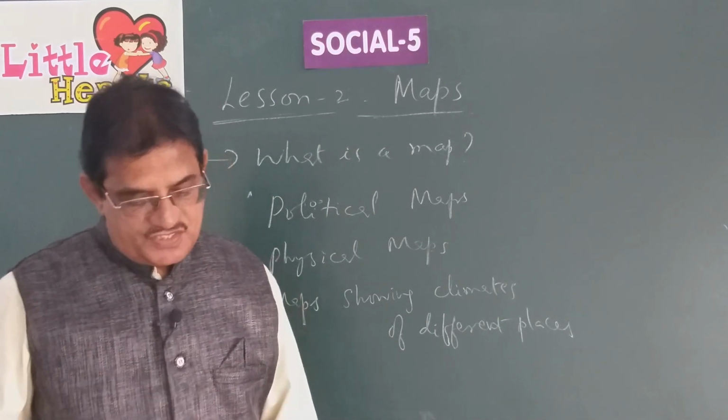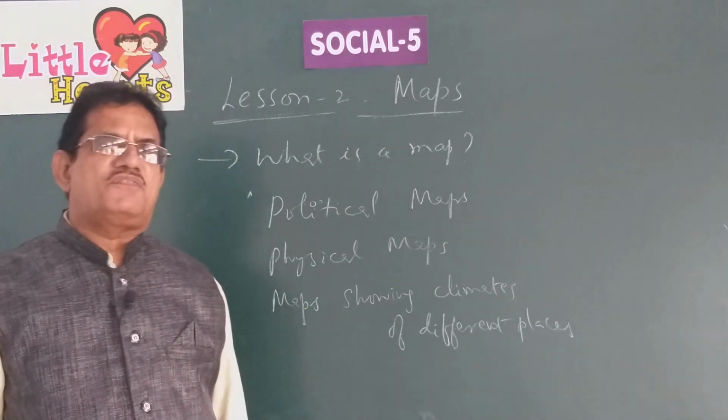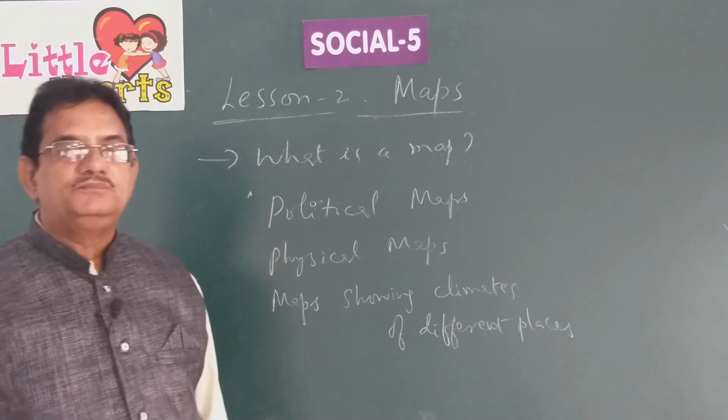So they can be physical or political or climatic. Some different varieties of maps are available.